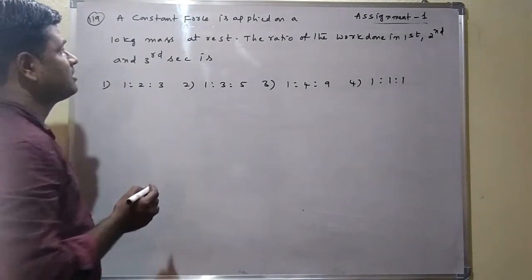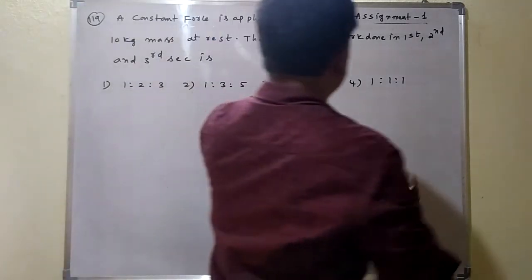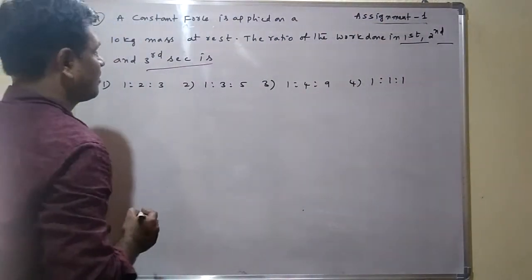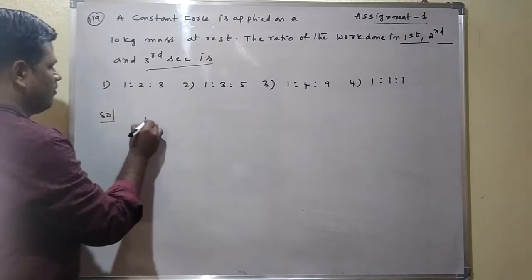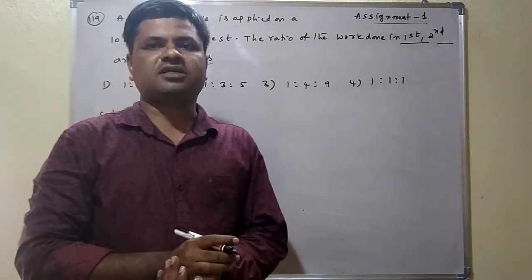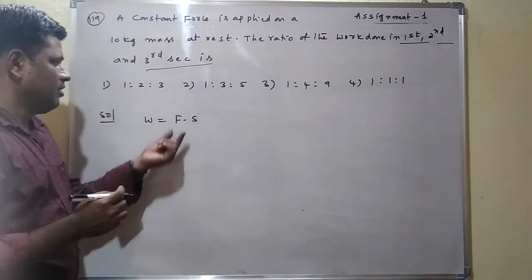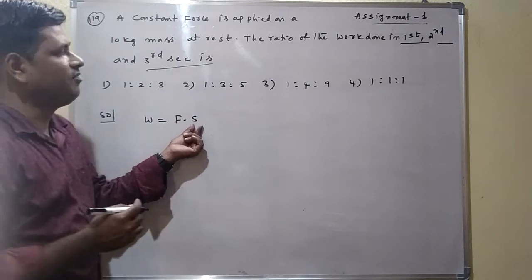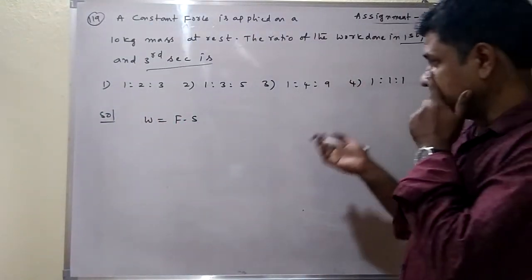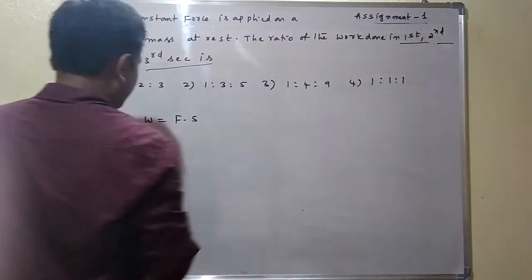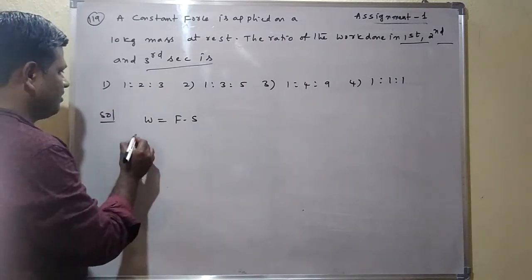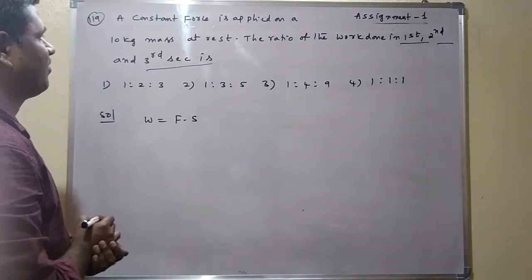See the next question. 119. A constant force is applied on a 10 kg mass at rest. The ratio of the work done in first, second and third second they are asking. Work done is equal to force into displacement. Here force is constant. Distance we have to find in first second, second second and third second. When distances we know, work done ratio we can find easily because force is a constant. So first I want to find the distance covered in first second.